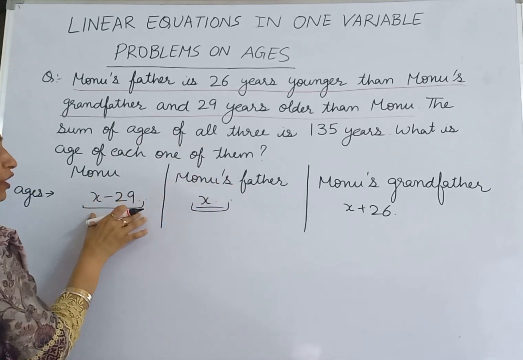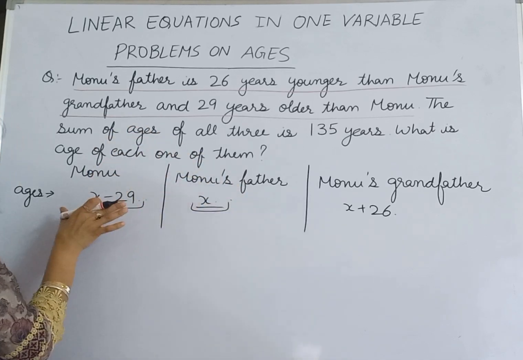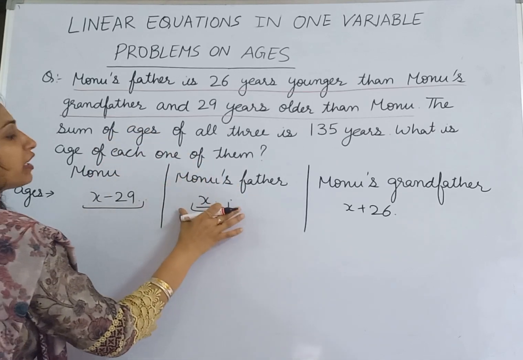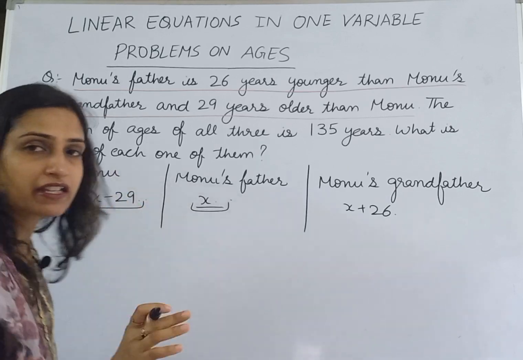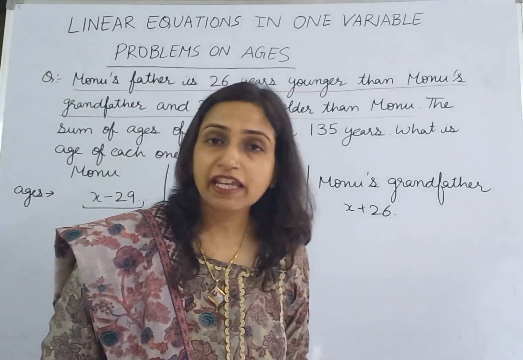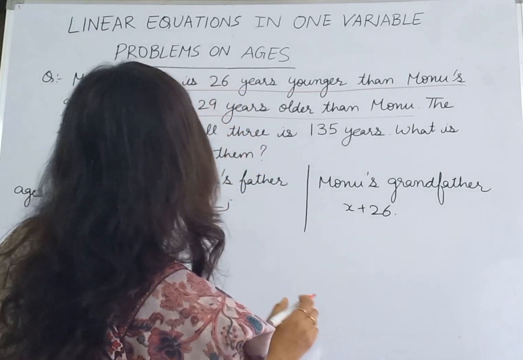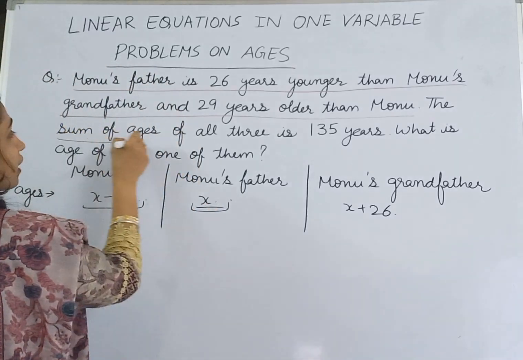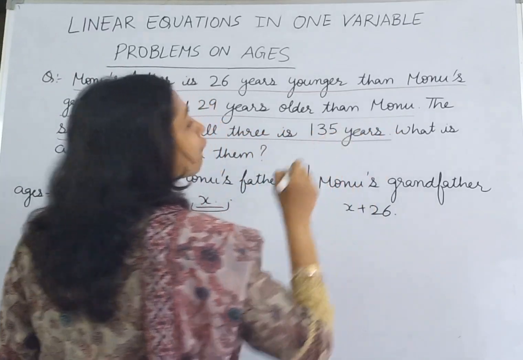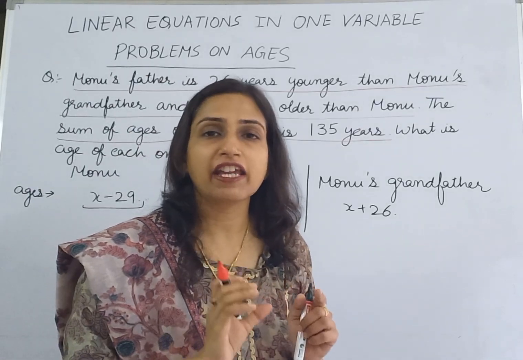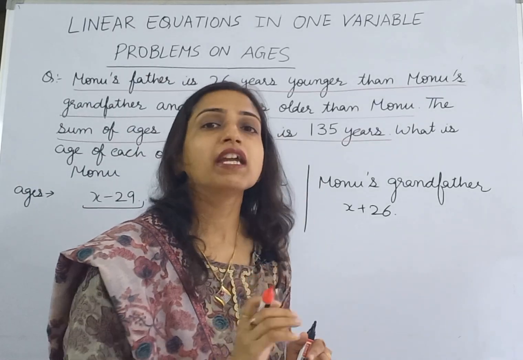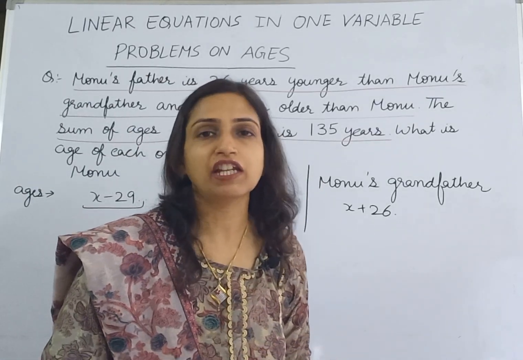That means Monu is 29 years younger than father. So if age of father is X, then age of Monu is X minus 29. Now the second part of the statement says that the sum of ages of all three is 135 years. That means if we add the ages of all three of them, it is equal to 135.